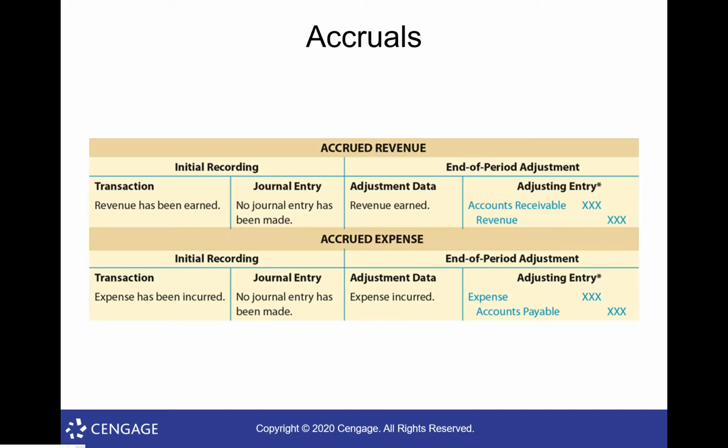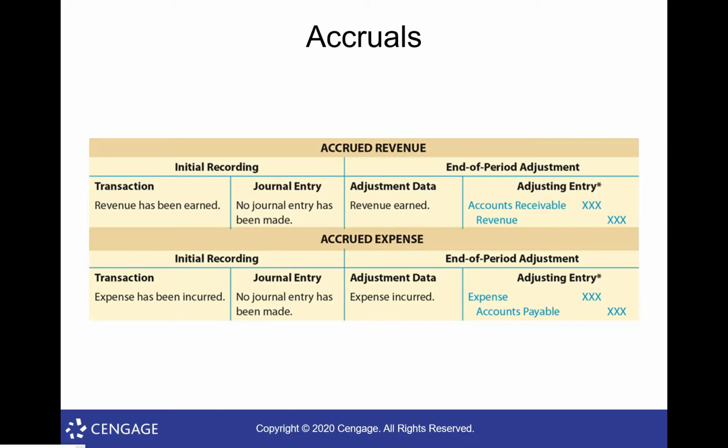So this is where an expense has been incurred, but no journal entry has been made. So sometimes people deliver goods or things to us, but we don't record them. At the end of the month, we go ahead and record that so that our books and our income statement will correctly show all of the expenses for that month, okay? And so again, it's gonna look like this. So here's an accrued expense.